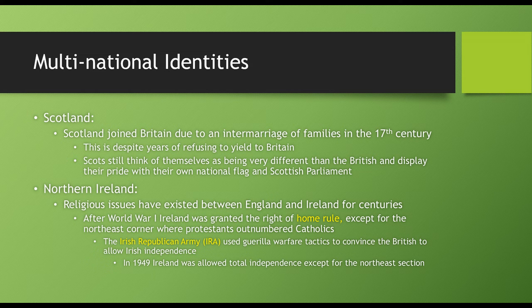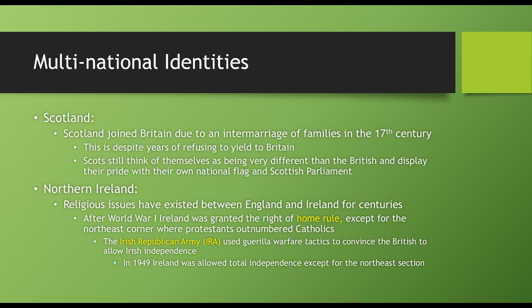All right, religious issues. So Northern Ireland. Religious issues have existed between England and Ireland for centuries. All right, after World War I, Ireland was granted the right of home rule, except for the northeast corner where Protestants outnumbered Catholics. All right, so there's this historical conflict that goes on between Catholicism and Protestantism, and it gets very, very ugly. So the Irish Republican Army used guerrilla warfare tactics to convince the British to allow Irish independence. There's a lot of fighting, there's a lot of violence, there's a lot of really nasty things that go on over whether or not Protestantism should be followed or whether or not Catholicism should be followed.